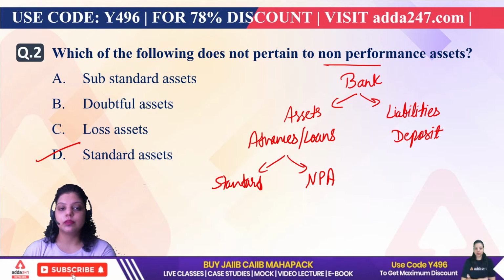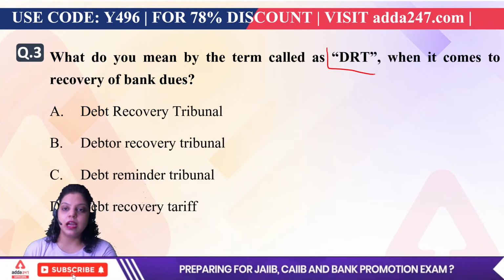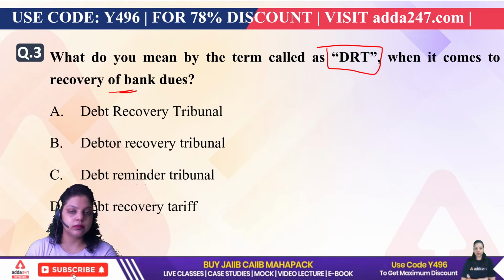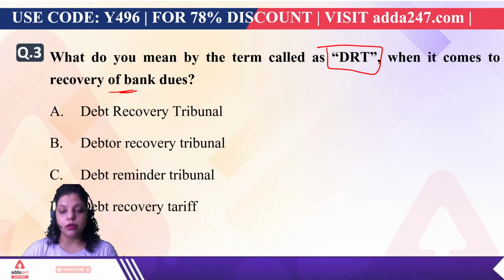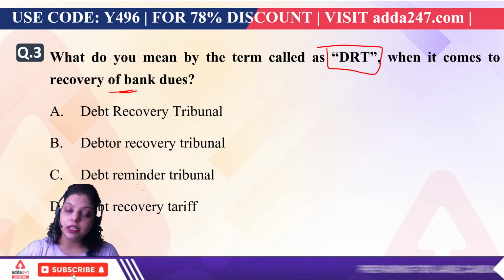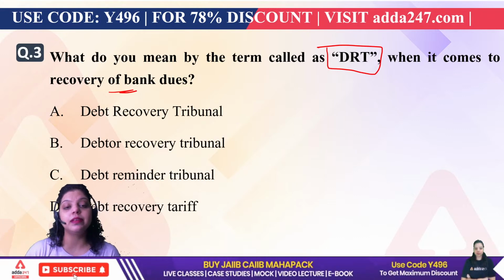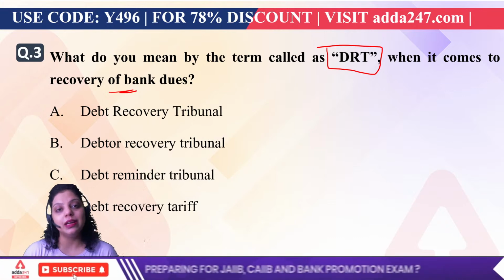Next. Third question is, what do you mean by the term DRT when it comes to the recovery of bank dues? So what is the full form of DRT? We know when we talk about NPA, that is non-performing asset, whenever the customer is not repaying the loan, the principal and interest amount is not repaid by the customer to the bank, that will be known as NPA.